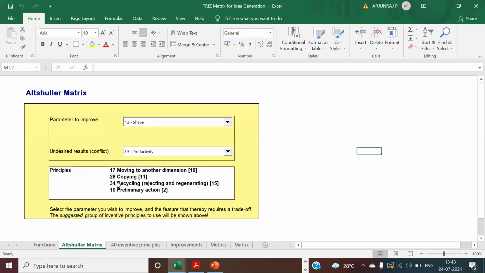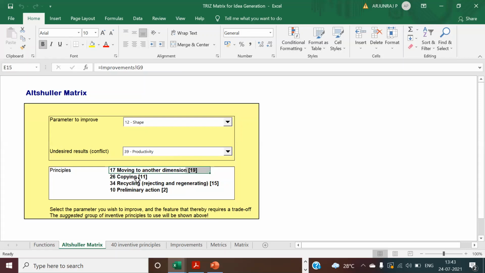These four principles you can use to create ideas. The first principle is moving to another dimension. You said 40 micron, right? You can change the 40 micron to the required shape so that your productivity is not affected. But again, you need to see whether this has been accepted by the customer or not. Accordingly you have to create ideas.